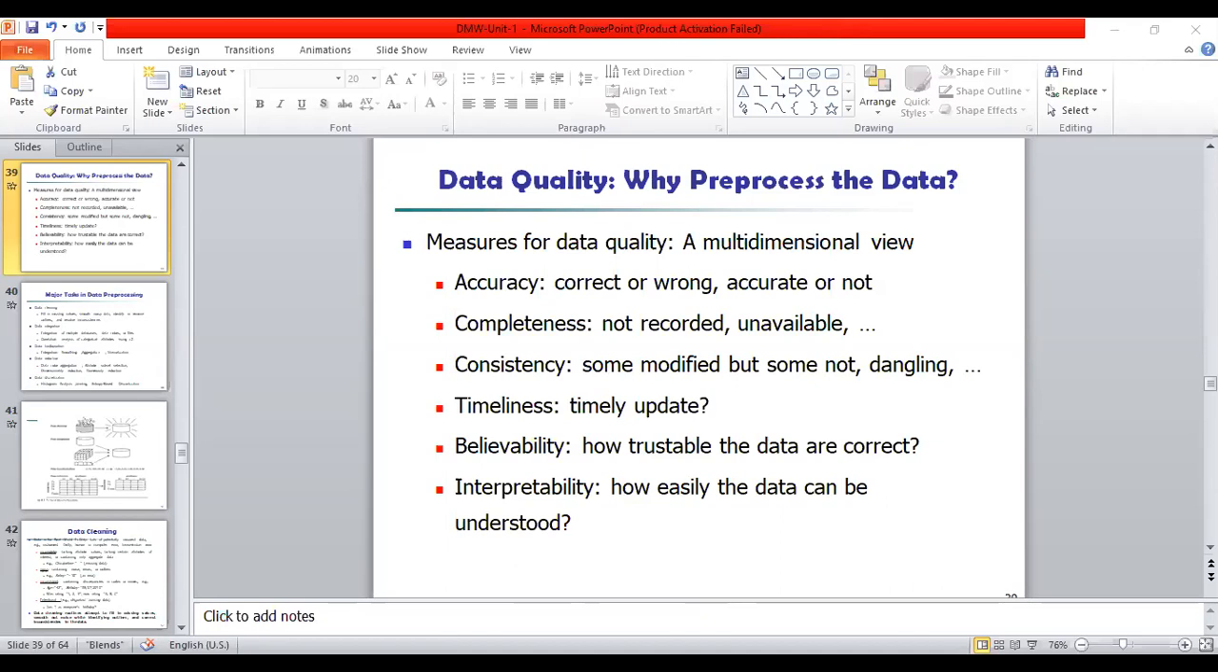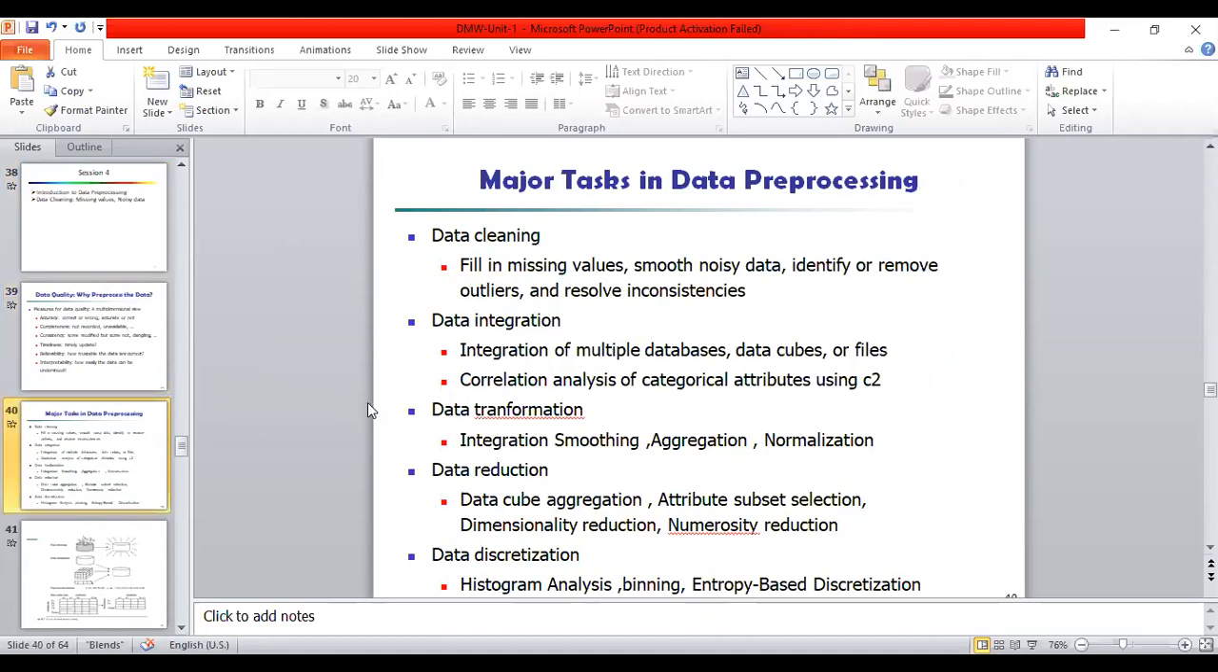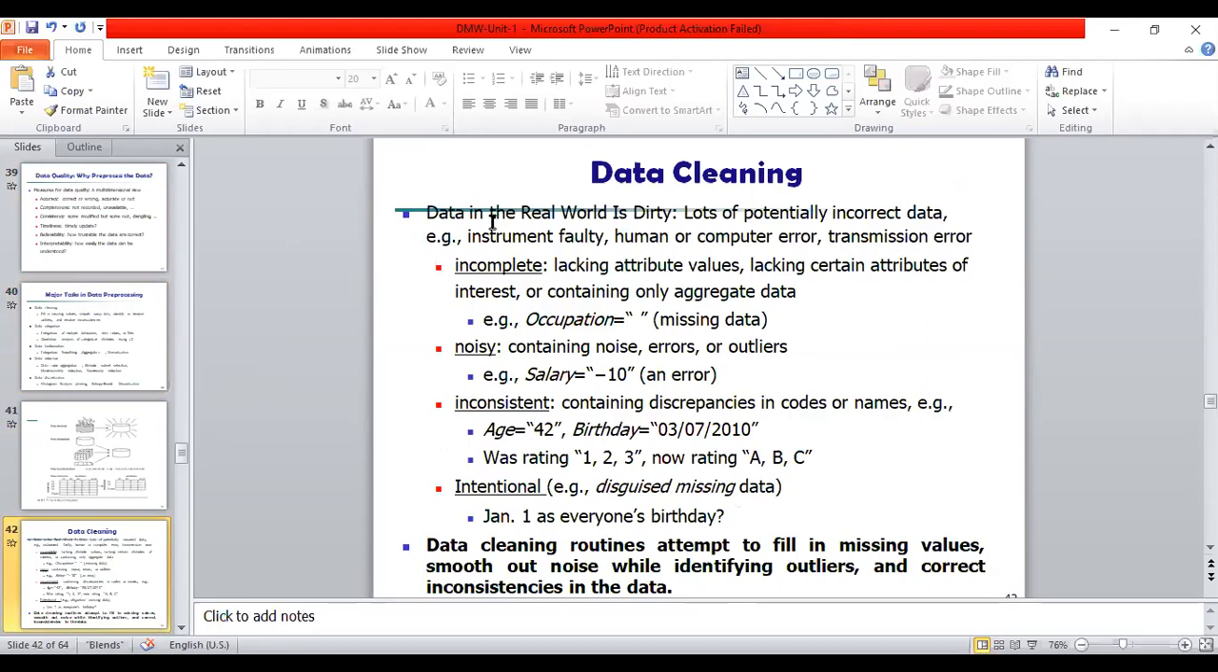So there are many possible reasons for noisy data, and that is why we need to pre-process the data, right? There are different techniques like data cleaning, data transformation, data integration, data reduction, data discretization, right? So first of all, we will see data cleaning. What is data cleaning?